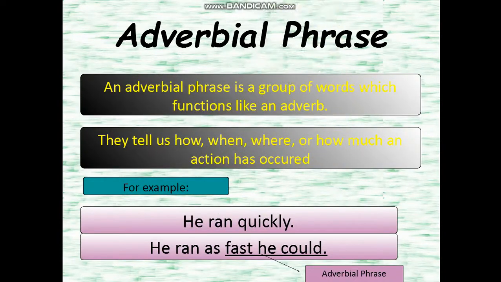We can add an adverbial phrase. Now what is an adverbial phrase? An adverbial phrase is a group of words which functions like an adverb. They tell us how, when, where, or how much an action has occurred, how many times. Now let us see an example. He ran quickly. So instead of the adverb quickly, we can use an adverbial phrase, which is he ran as fast as he could. So this is an adverbial phrase.